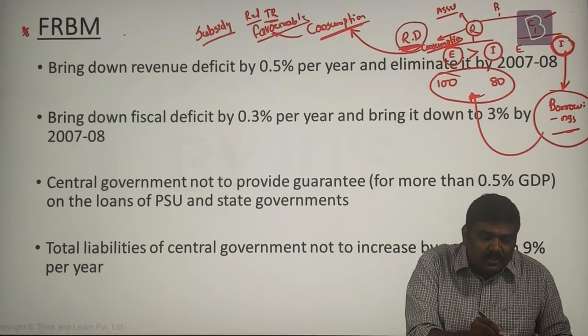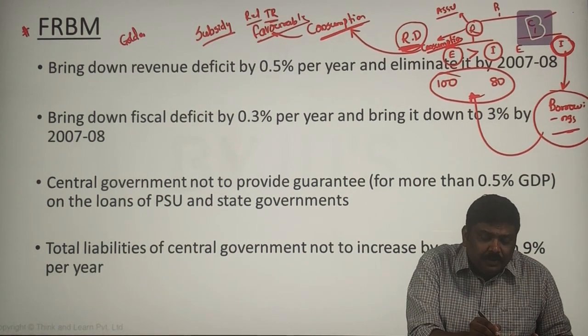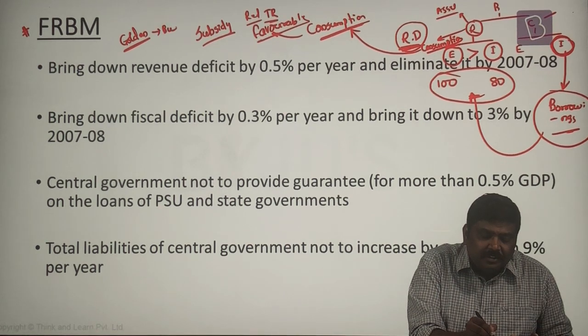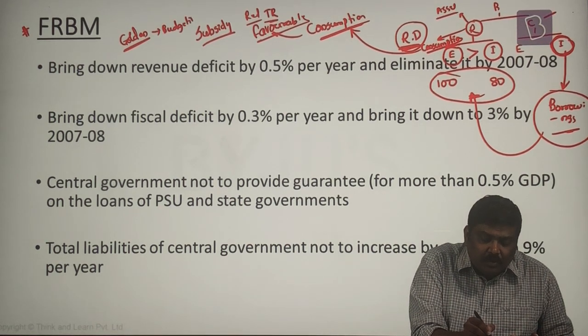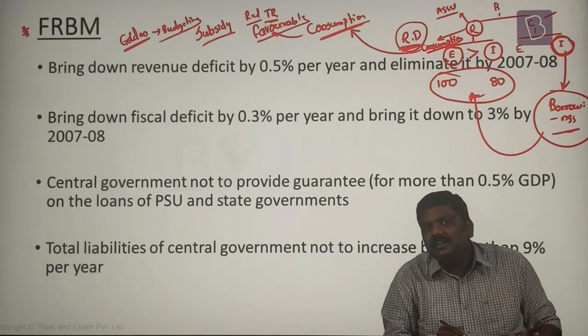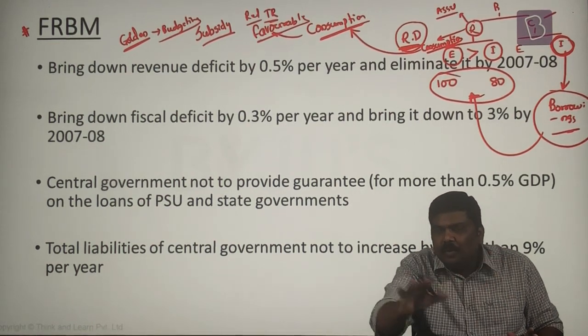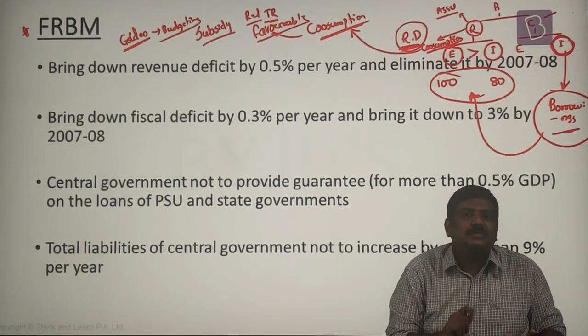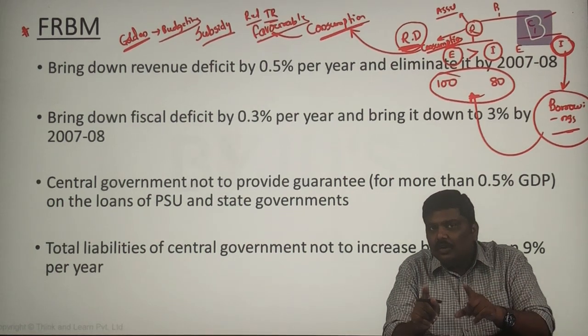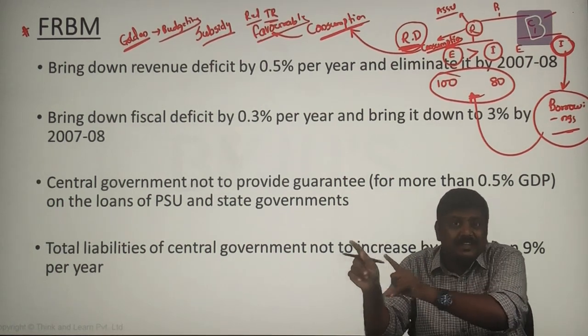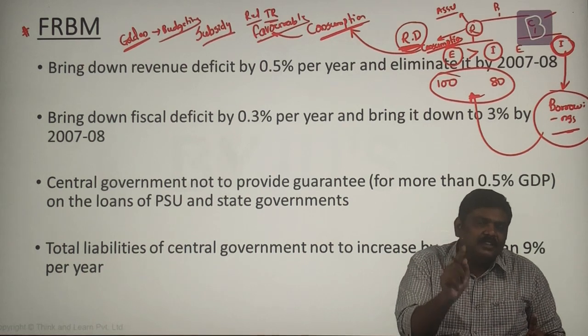There is a rule which is called the golden rule of budgeting. What does this golden rule basically state? It states that the government should not borrow from the market for consumption purposes. You borrow, but for creation of an asset, never for consumption purposes.